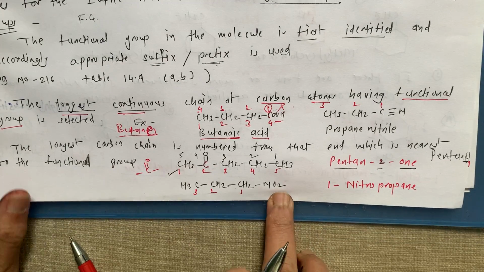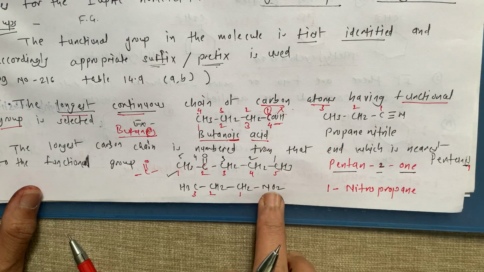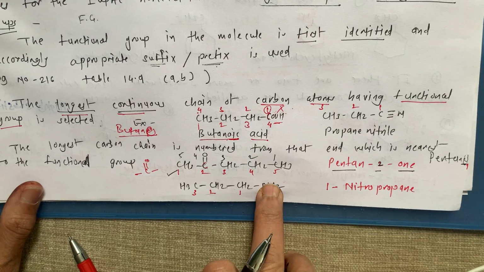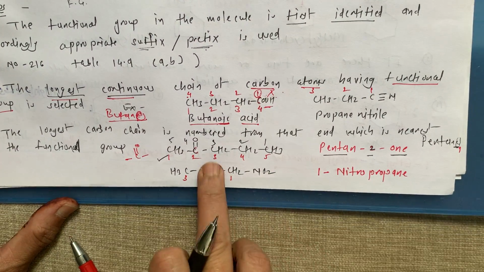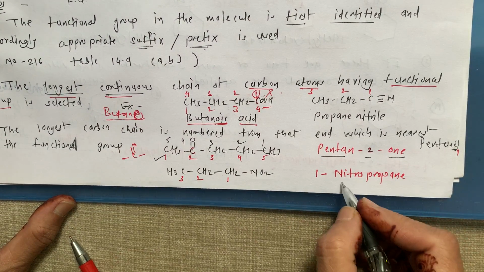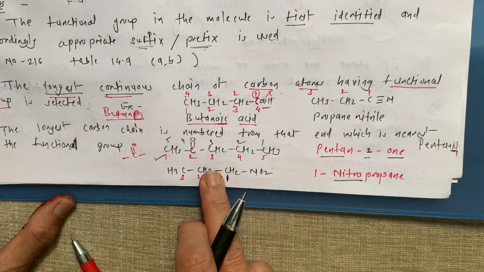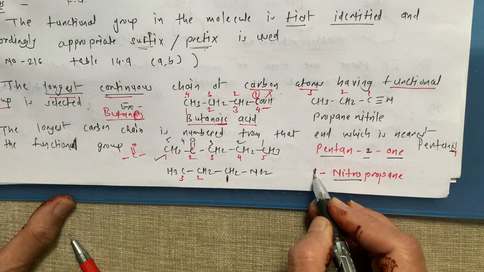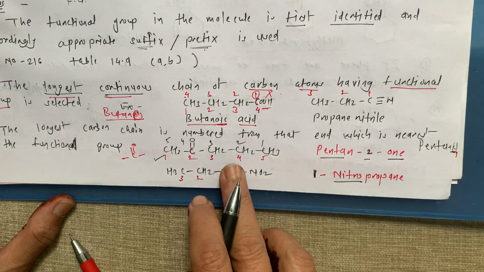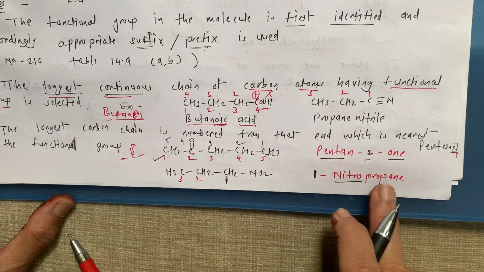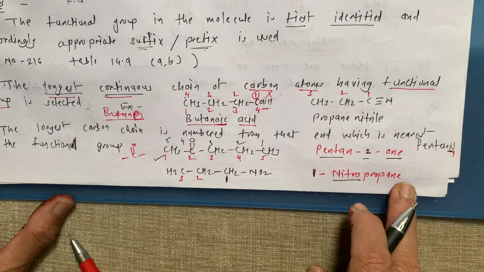But if there is a nitro, then this nitro we have to use as a prefix. So now here 1, 2, 3. The prefix nitro we mention, which is attached to carbon 1. So here we numbered as 1. So this is 1-nitropropane, 1, 2, 3. 1-nitropropane.